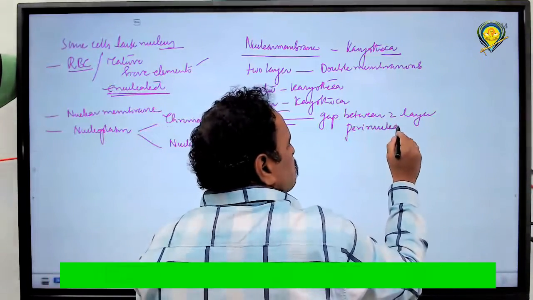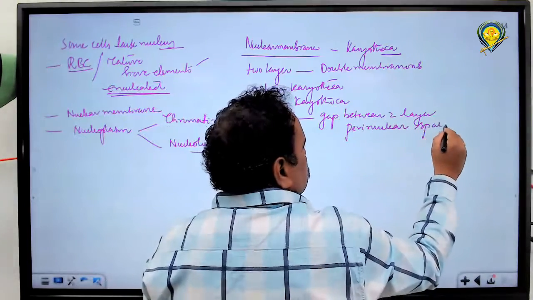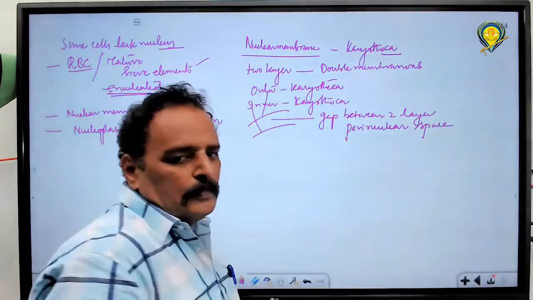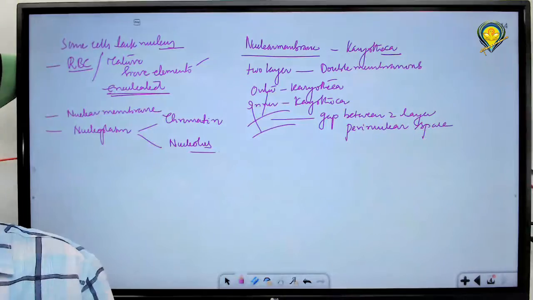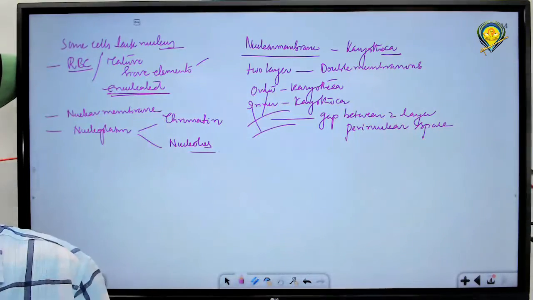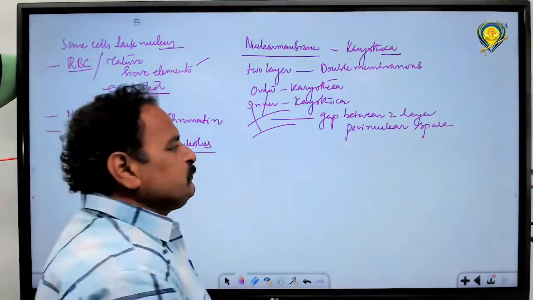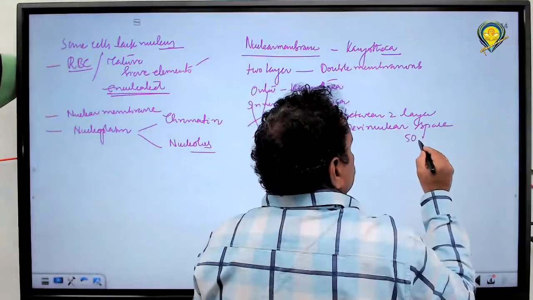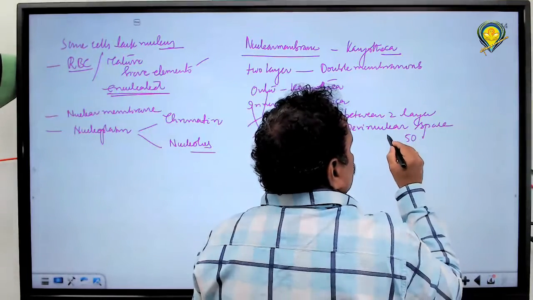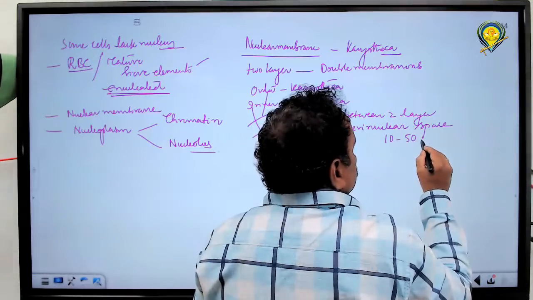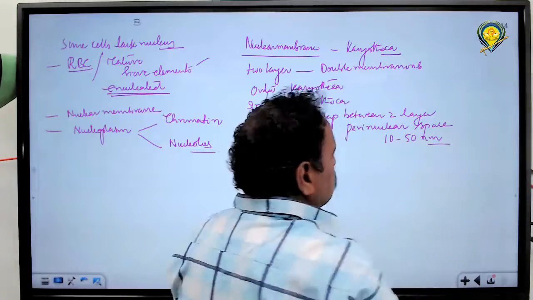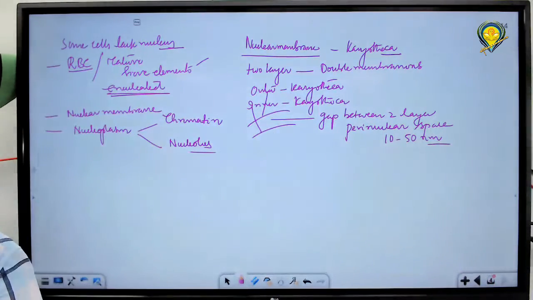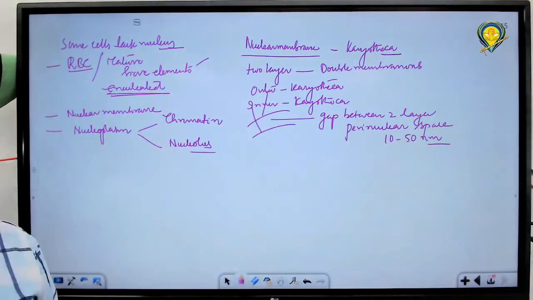How much would the gap be? 10 to 50, sorry, 10 to 50 nanometers. A nanometer is 10 to the power of minus 9 meters.